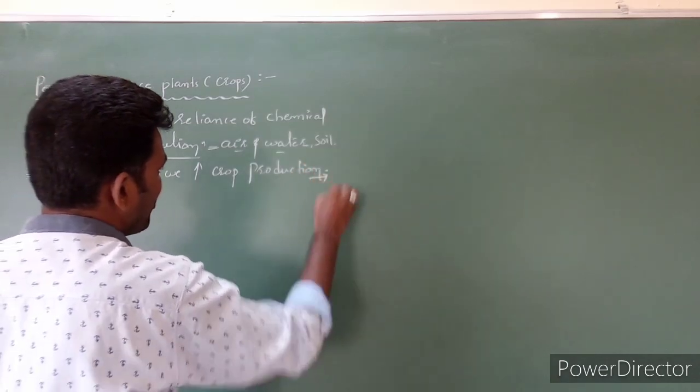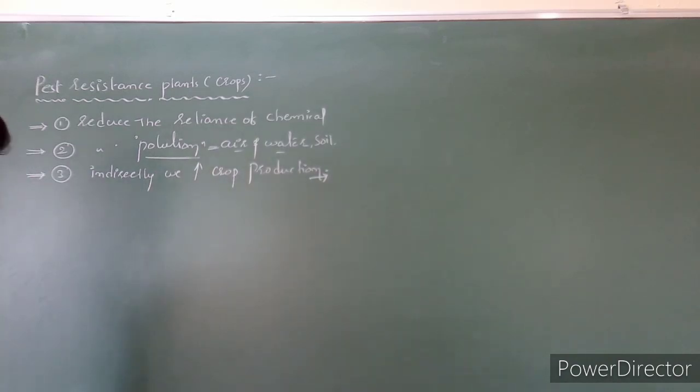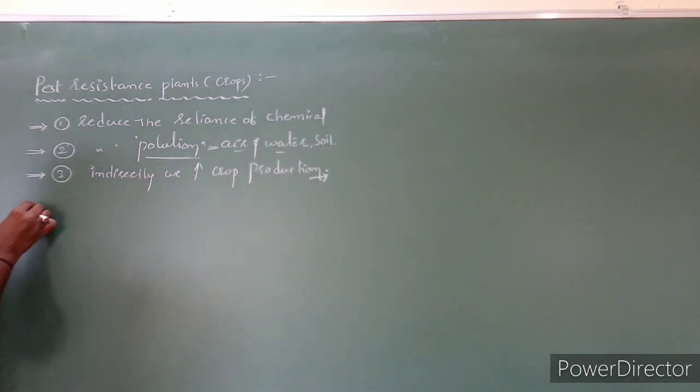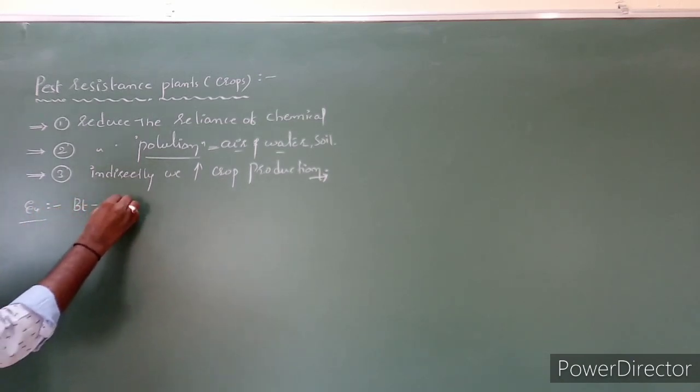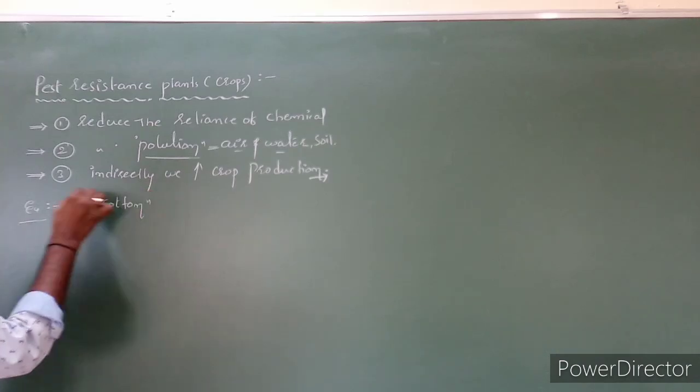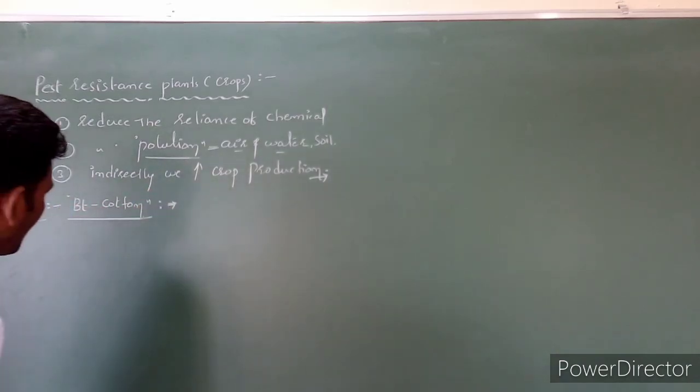So this is actually the main use of providing pest resistant crops. In NCERT, the first example given is BT cotton, that is one of the famous and easy topics. BT cotton, preparation of BT cotton.